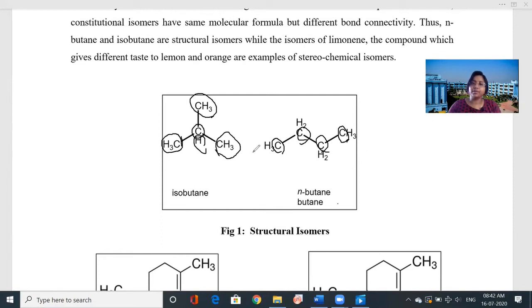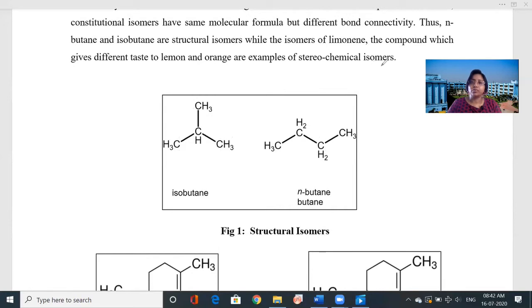So bond connectivity is different, but the number of carbon and number of hydrogen is the same. So the molecular formula will be the same. Molecular formula will be C4 in both cases, and the number of hydrogen is 3 plus 3 plus 3, 9, plus 1, 10. Okay, H10. So the molecular formula is C4H10 for both cases, but the bond connectivity is different.